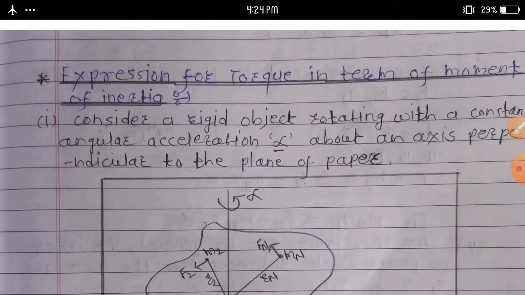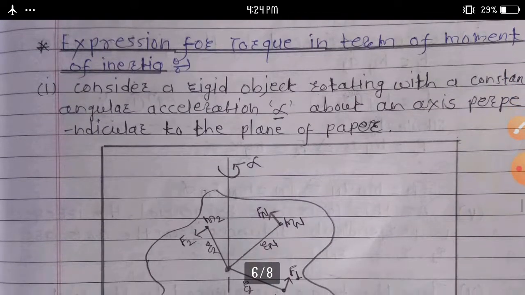Next topic, expression for torque in terms of moment of inertia. Firstly, we discuss what is meant by torque. The ability of a force to produce rotational motion, measured by its turning effect, is called moment of force, or it is also called torque.